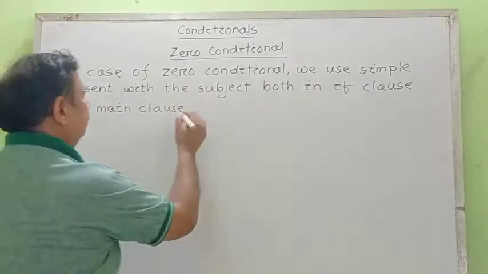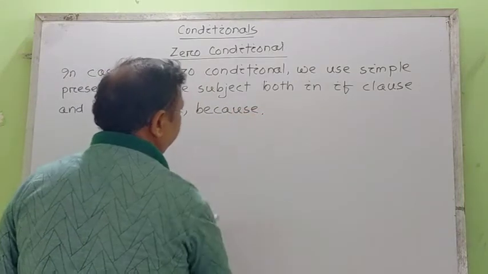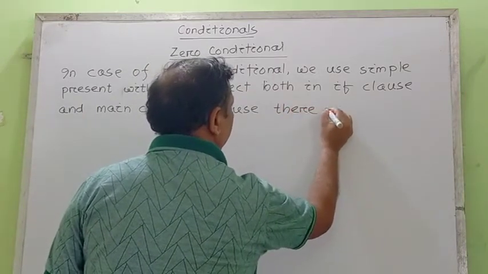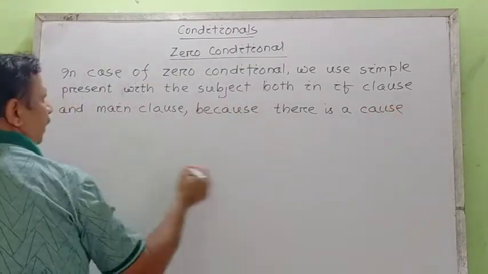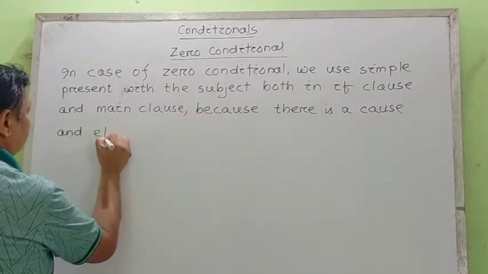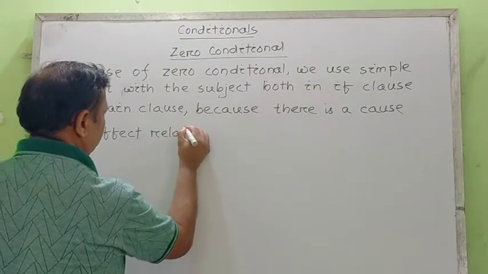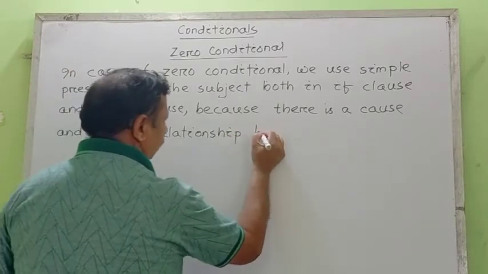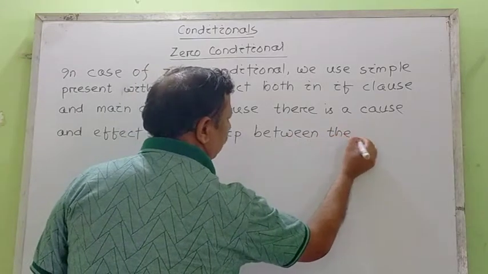The reason is that we may write here because there is a cause and effect relationship between the two actions.